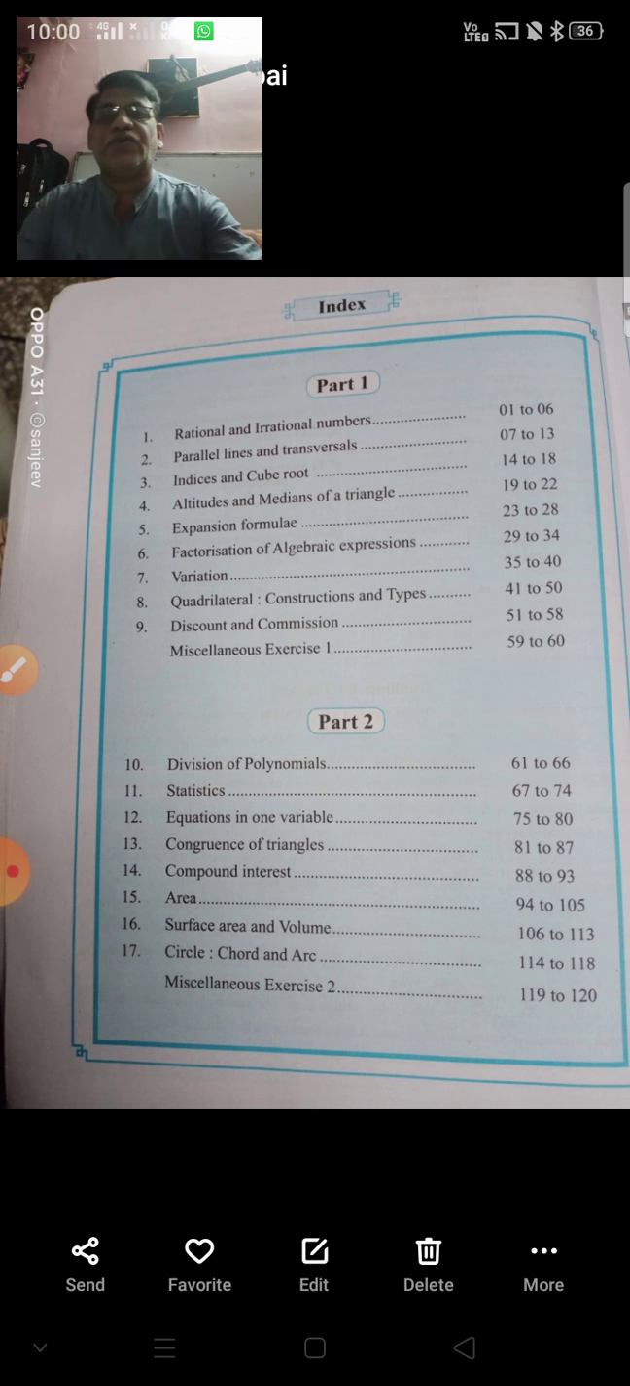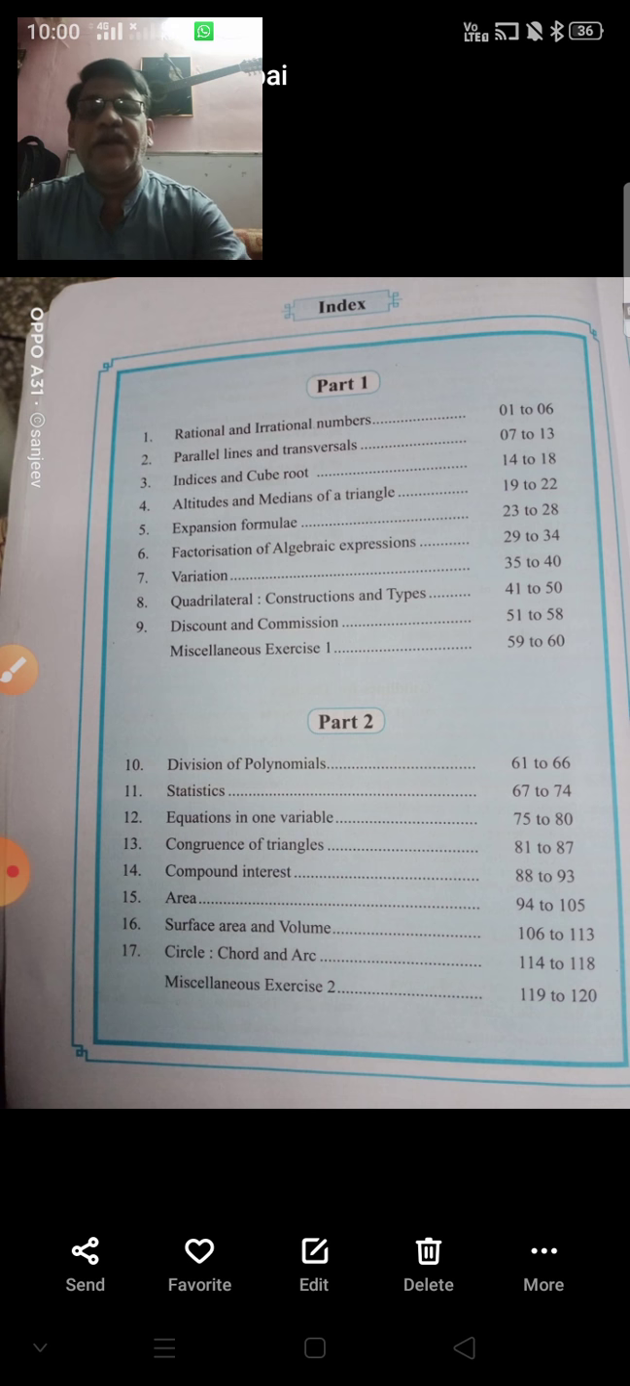Today we will start the revision of 8th standard. You already learned the 8th standard. Some important topics are there which are related to 9th standard. So we have to revise some important topics of 8th standard today.